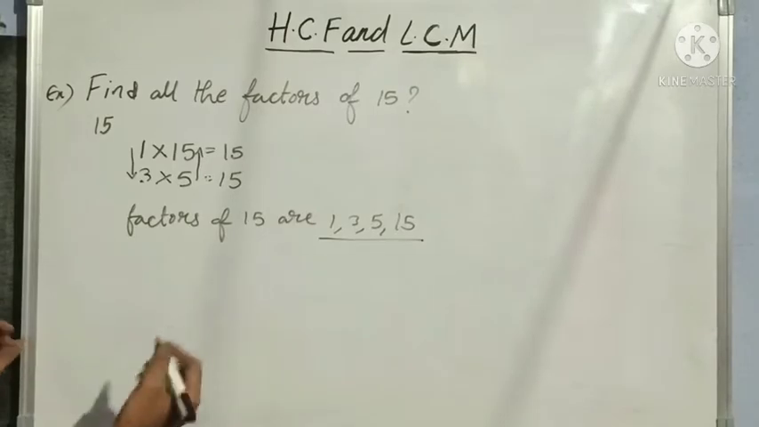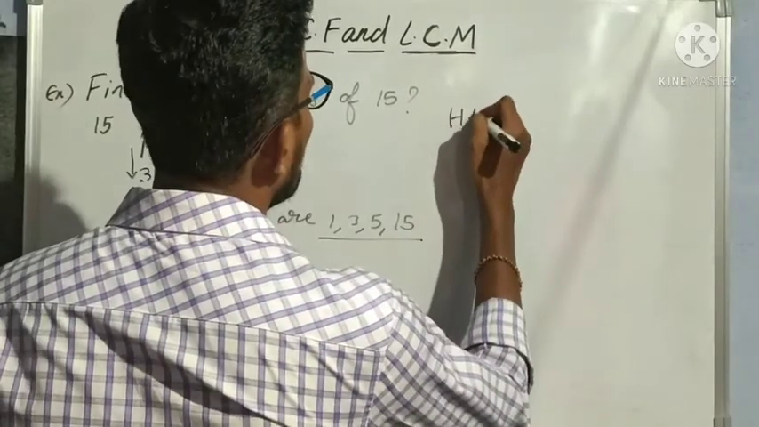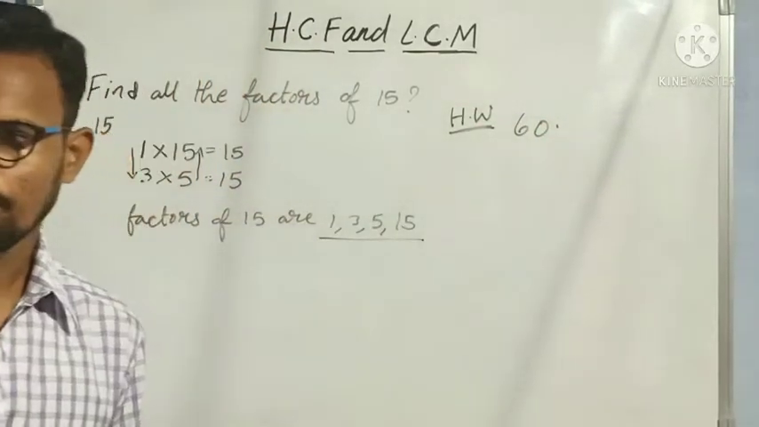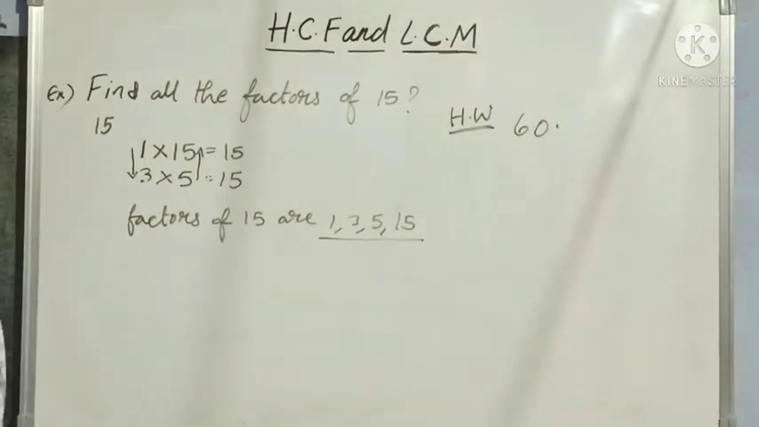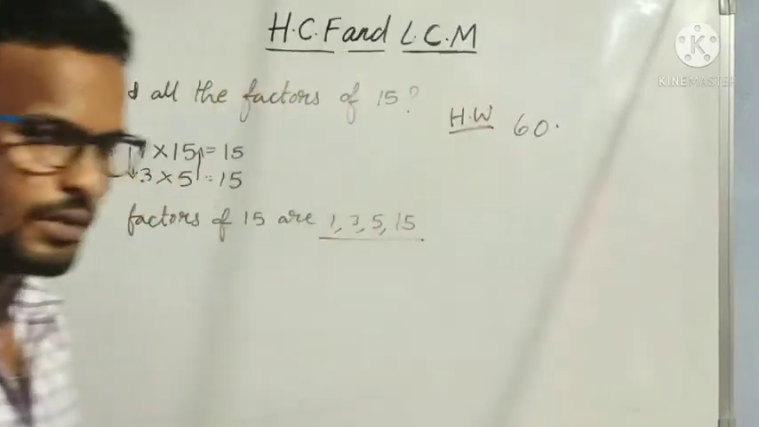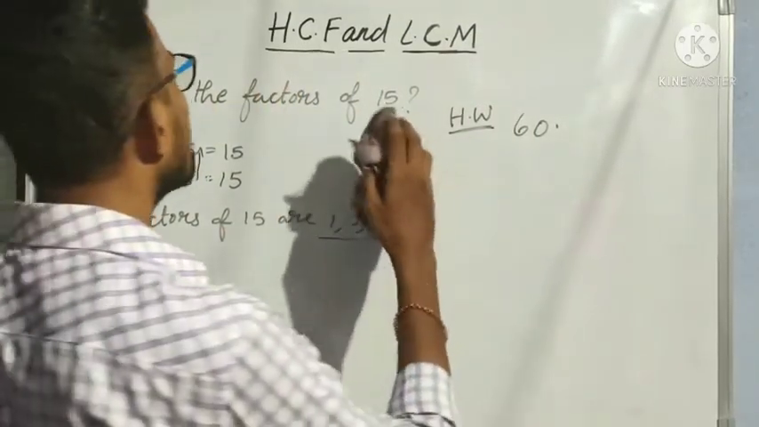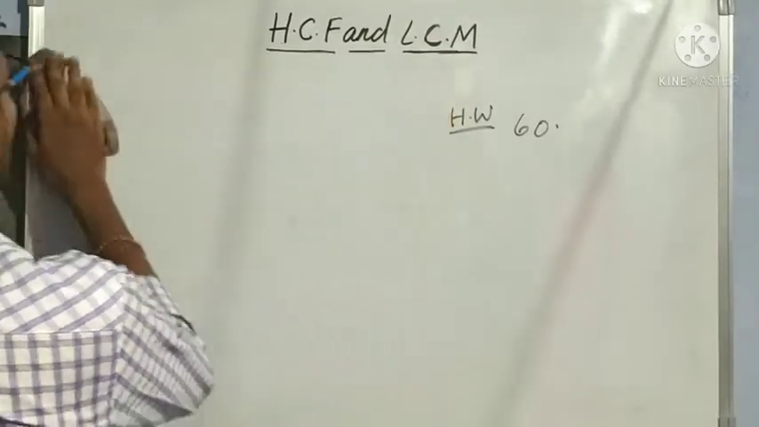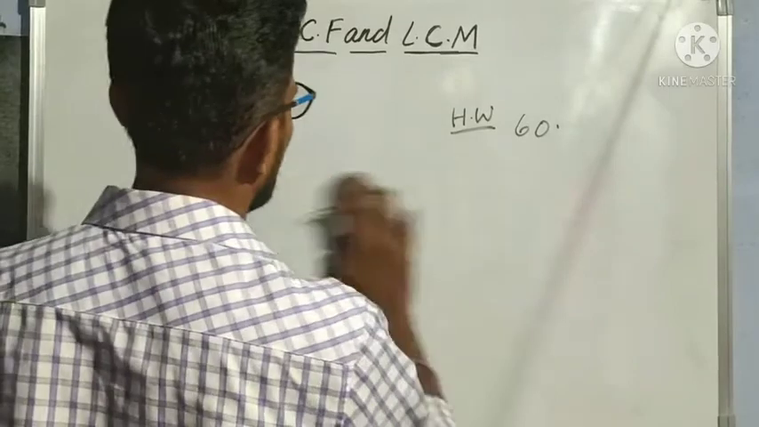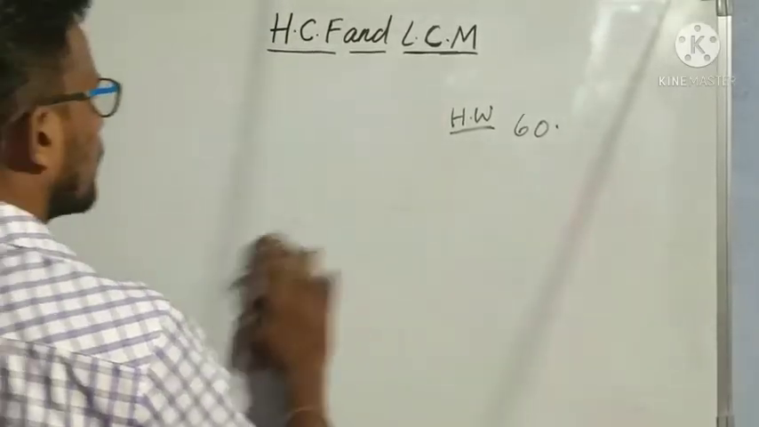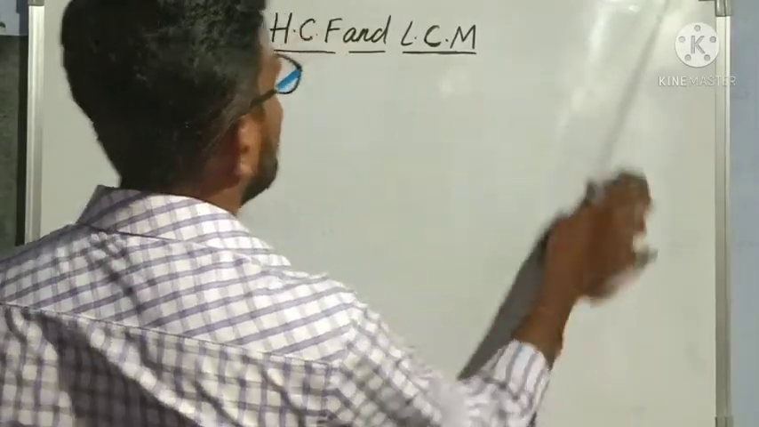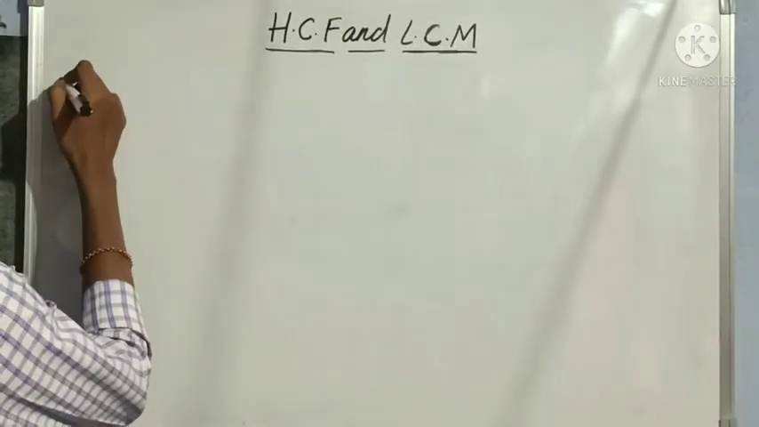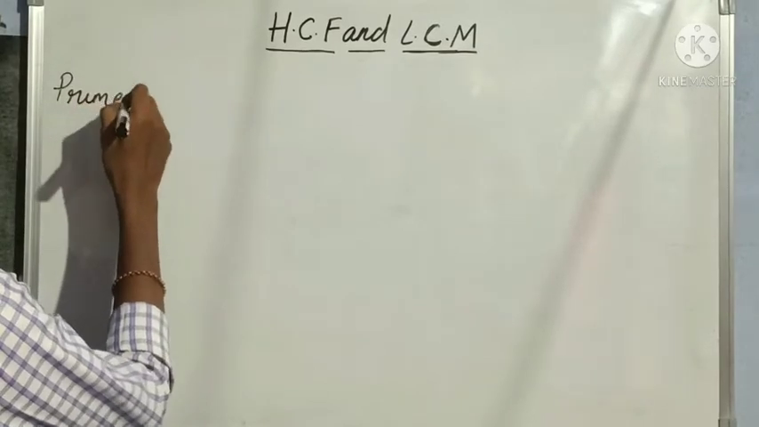So this is how we have to find the factors of given numbers. Understood? Now I am giving one homework. Do it and show in the comment section. Find all the factors of 60. Okay? This is your homework. Clear? So this is about factors. Next, let us move to our next important concept, that is prime numbers and composite numbers.